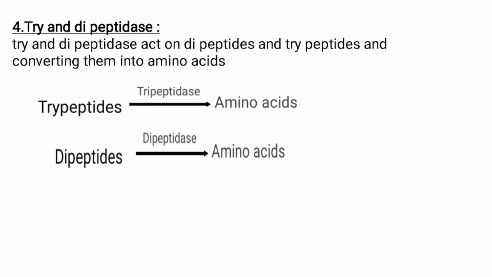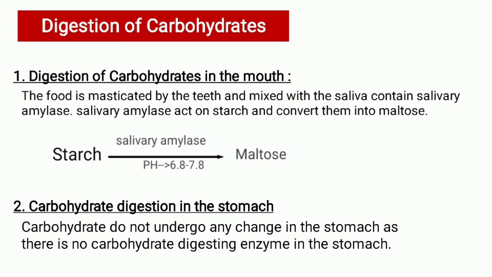In the next slides, we observe the digestion of the carbohydrates. Digestion of carbohydrates. The carbohydrates are also known as carbs. They are the sugar molecules. Along with the proteins and fats, carbohydrates are one of the three main nutrients found in the foods and the drinks. So let's see the digestion of carbohydrates in the mouth.